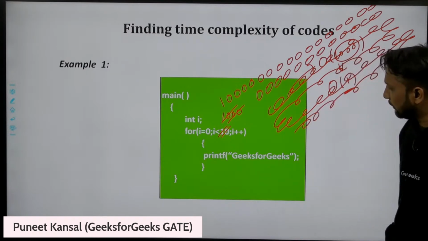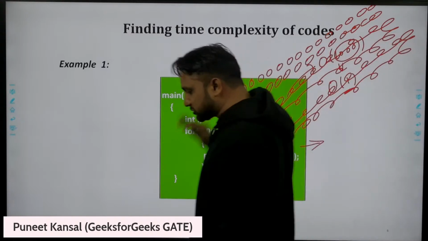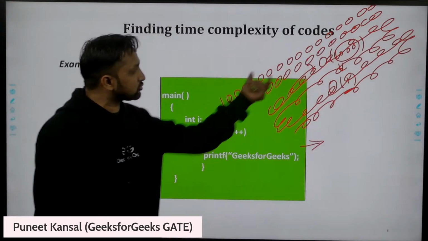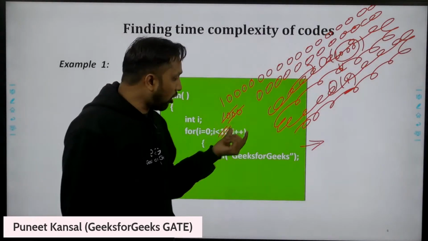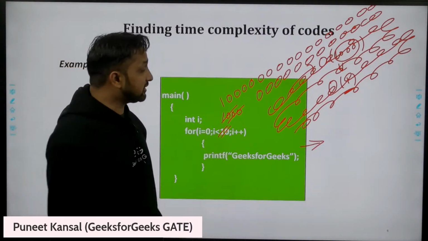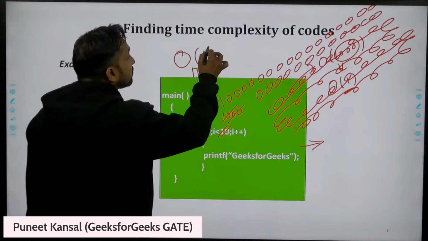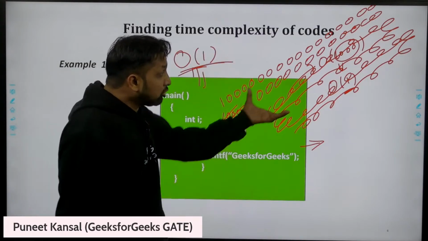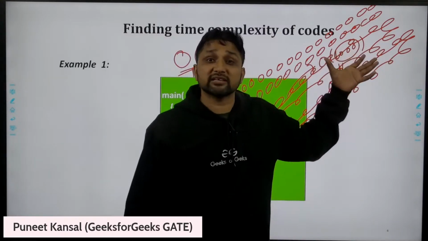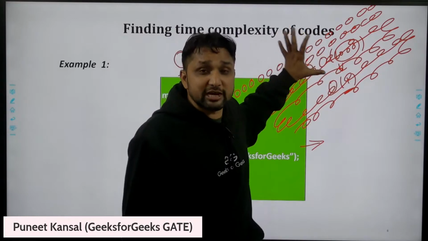Can you people tell me what is the time complexity of this algorithm now? I have put thousands of zeros in front of 1. So how much time will this algorithm take? This still will take order of 1 time. I will say this will take constant time. Although this is taking lots of time, that is fixed. This time is not changing.